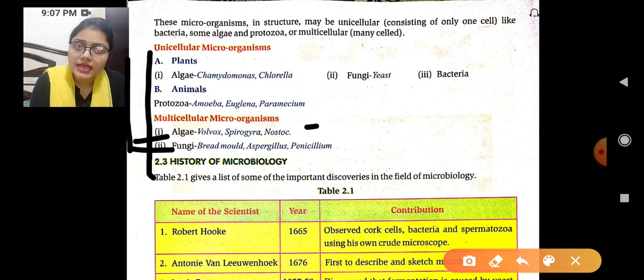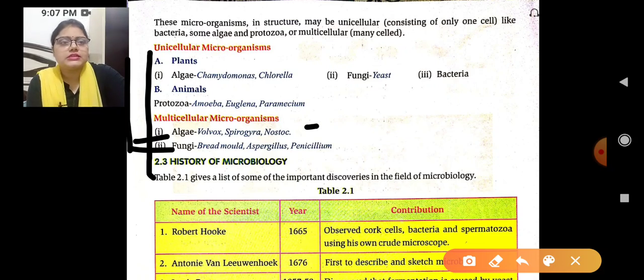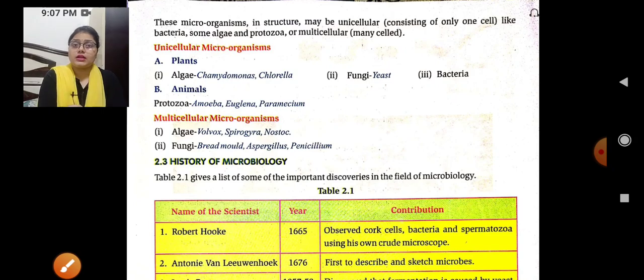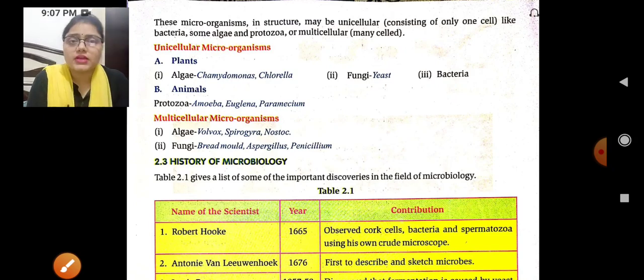And in the multicellular microorganisms, first one is algae. In this algae we are having three: Volvox, Spirogyra and Nostoc. And in the fungi we are having bread mold, Aspergillus and Penicillium. These are such tough names, so write them down in your notebook. This is all about unicellular and multicellular microorganisms.